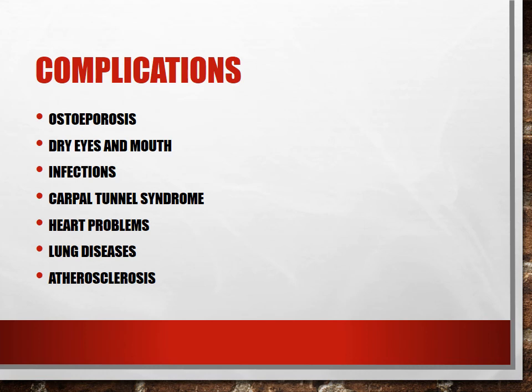What is a pinched nerve? When too much pressure comes on the nerve in the wrist, at that time we can say pinched nerve. Fifth, heart problem. Sixth, lung disease. Seventh, arteriosclerosis. That means the fatty deposition in the artery walls.